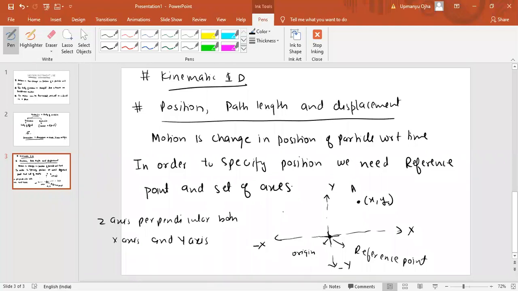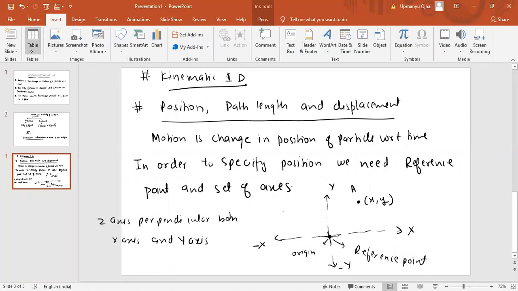That is the position. This position is with respect to this reference point, because we have taken this as the origin. So with respect to this origin, the position of the particle is x comma y. I hope you understand this.